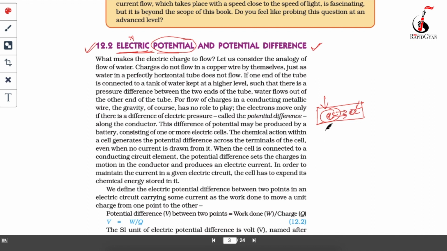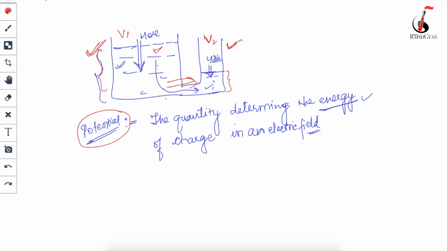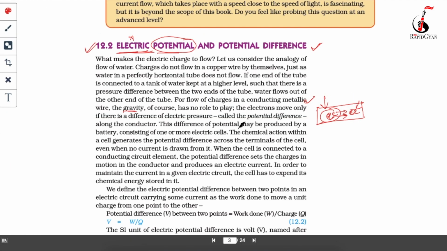Because of the potential difference, the charge starts flowing from this area to this area, correct? You can see the flow of charge in a conducting metal wire. Of course, gravity has no role in the flow of charge. As you can see in this example, gravity has a role, but in the case of an electric field, gravity does not have any role. The electrons move only if there is a difference in electric pressure. And why is there a difference in electric pressure? Because the area where there are more electrons will have more energy as compared to the other area.